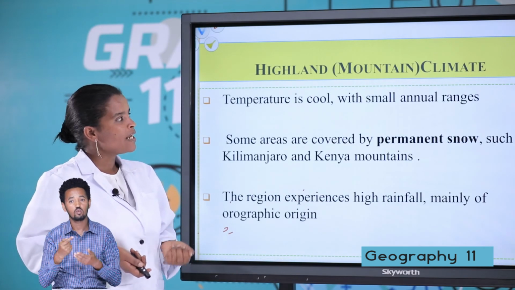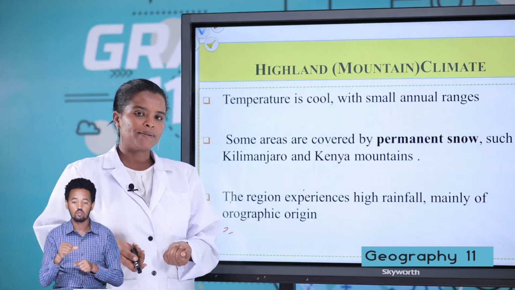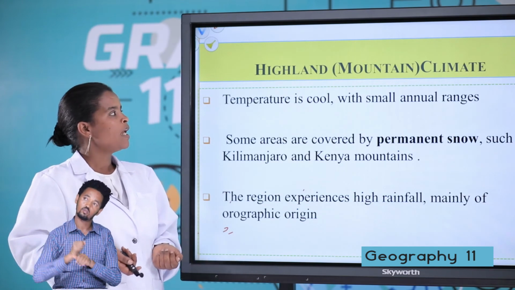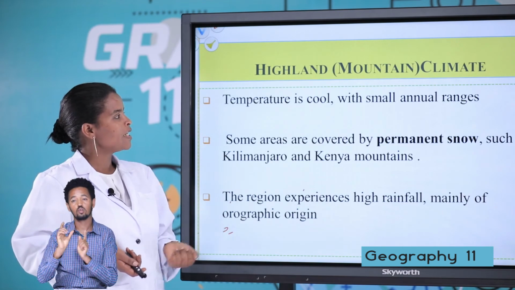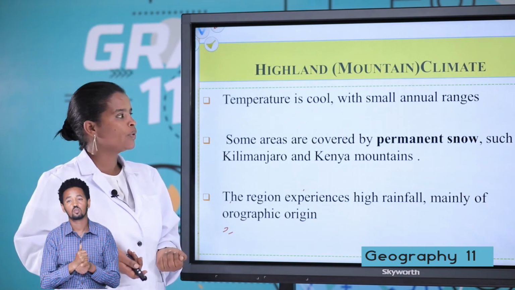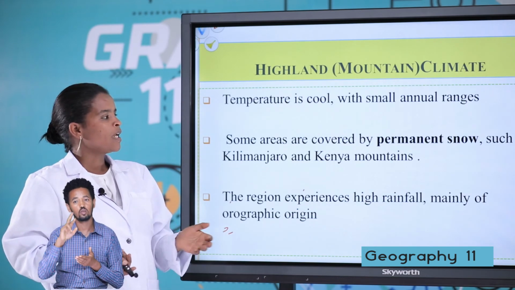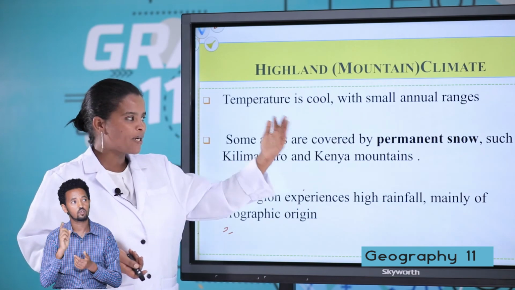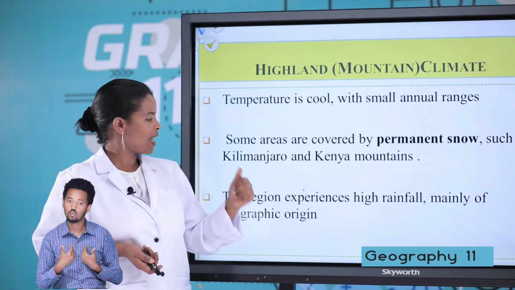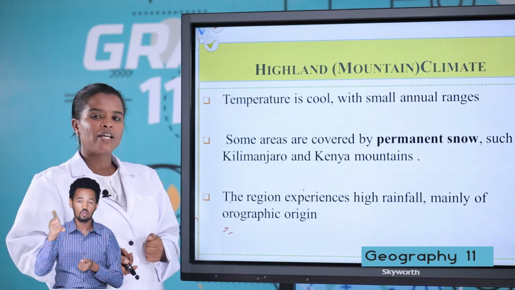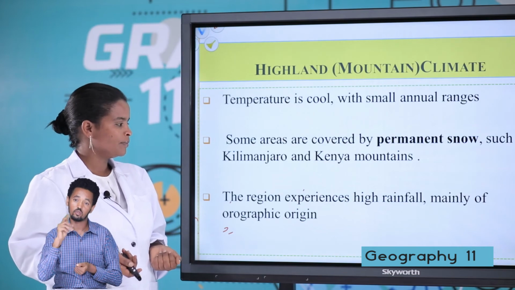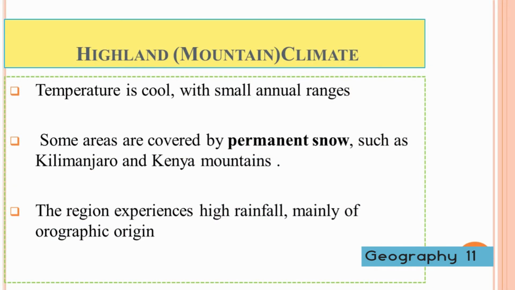Let's move to highland or mountain climate. In this area, the temperature is cool with a small annual range. Some areas are covered by permanent snow, such as Kilimanjaro and Mount Kenya. The region experiences mainly high rainfall, and the type of rainfall this area receives is of orographic origin.